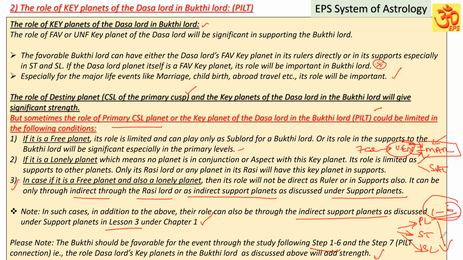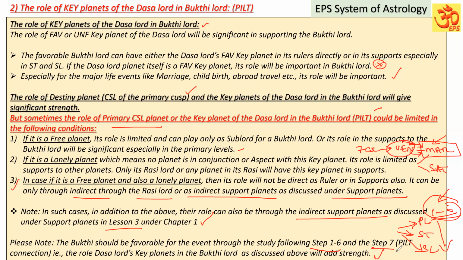I mean, though it is strong, it may not be very favorable, or it can have some weakness while studying the level-wise study. Based on that, the planet's strength is determined. Then only we have to check step number 7. It means what? We have to identify whether a planet's strength is good for the event or not with steps 1 to 6. After that, we have to check the connection between the Dasa Lord and Bukti Lord following step number 7.